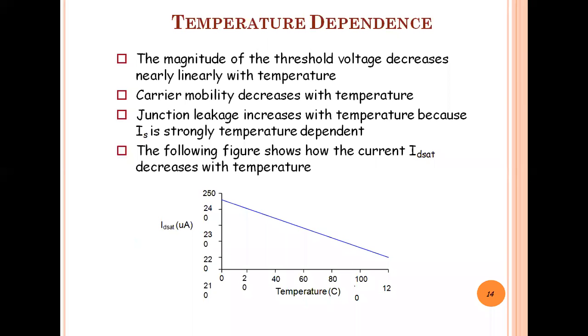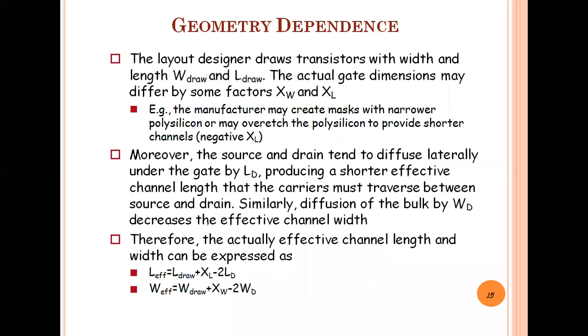The following figure shows how the saturation current ID decreases with temperature, right? So this is again a second order effect, the temperature dependence of ID.